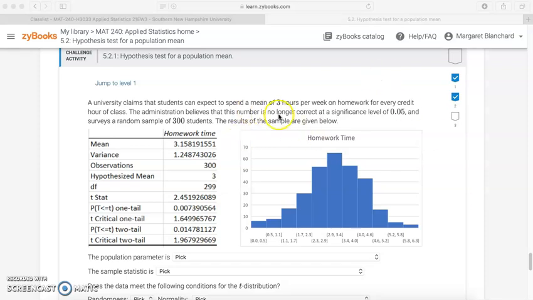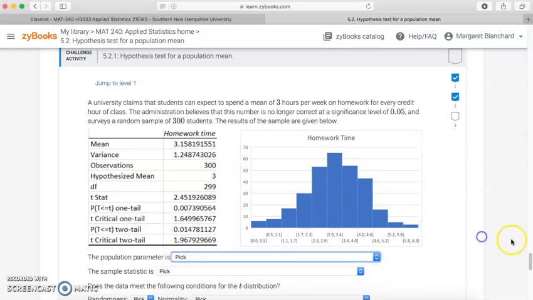The results of the sample are given below. Now, one thing I just want to point out before we get too much farther is when it says here, the administration believes that this number is no longer correct. They're just saying that they believe it's no longer 3 hours. They're not saying greater than, less than. That means it's not equal to. So let's go down here to the questions.